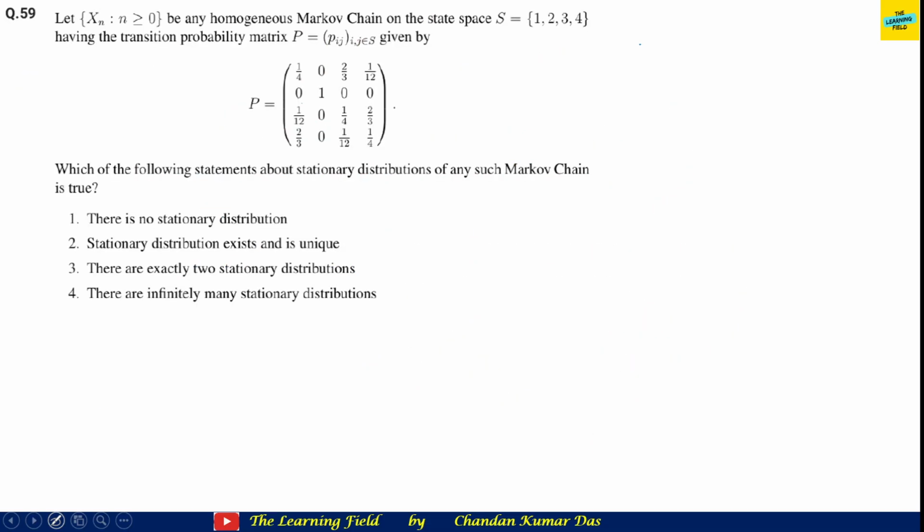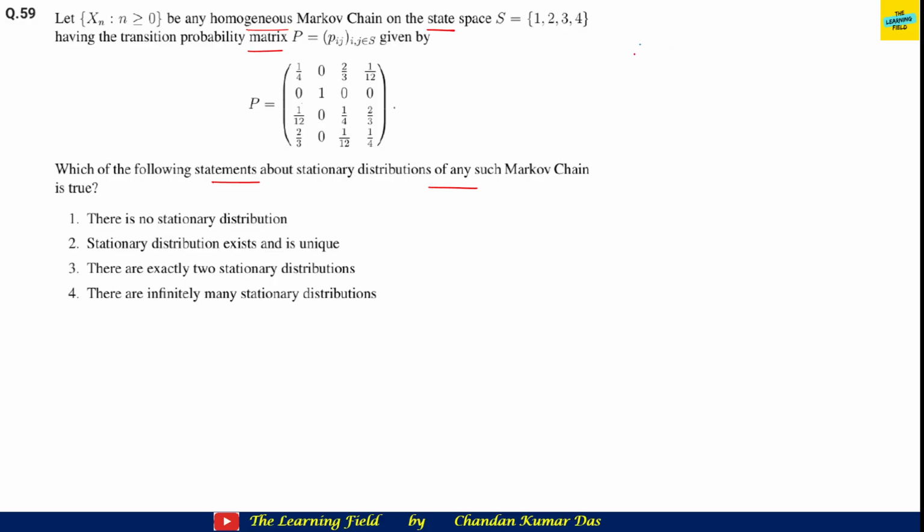The first question is here: let Xn be any homogeneous Markov chain on the state space S having the given transition probability matrix. Which of the following statements about the stationary distribution of any such Markov chain is true? So I'll just remind you of the theory behind this to solve the question.